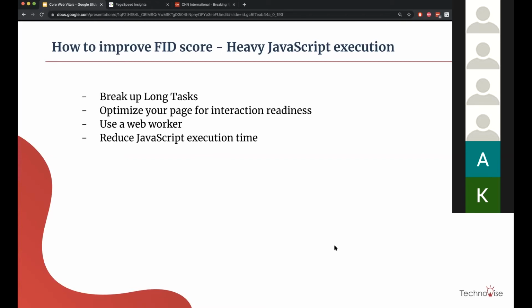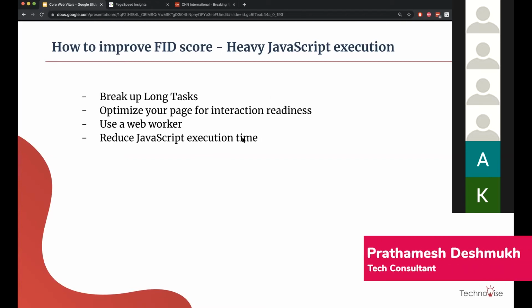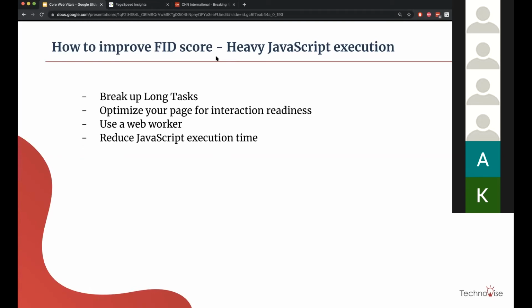There is one chat question: how to fix render blocking? I think render blocking is mostly related to the LCP that we discussed earlier. If we do all of those things, your render will not be blocked and your LCP score will be good, because you're talking about the time required before even starting the render, right, Akshada?